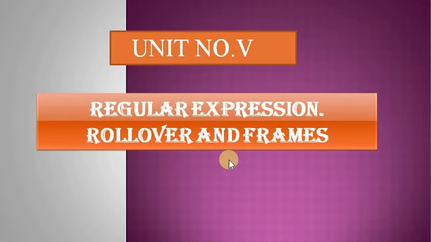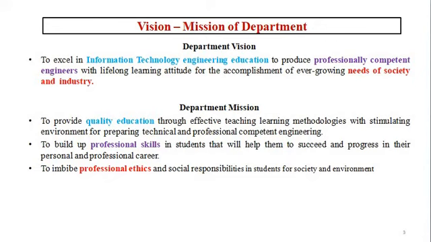First of all, we discuss what is meant by the vision and mission of our department. Our vision is to excel in information technology engineering education, to produce professionally competent engineers with a lifelong learning attitude for the accomplishment of ever-growing needs of society and industry. And to achieve this vision, we define three missions. First is quality education, second is professional skills, and third is professional ethics.